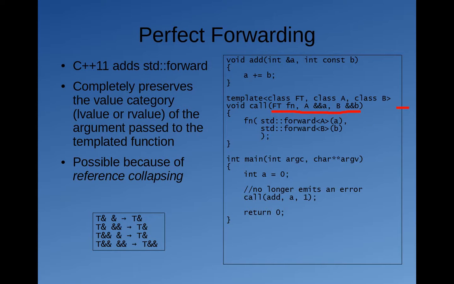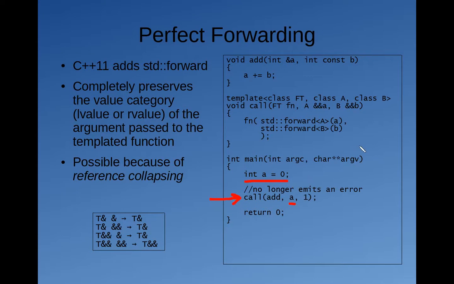So let's look at the invocation of the call function down here. So we're invoking call, and we're passing it the add function, and then we pass it A. So A is this variable that we have up here. That's an L value. So we're initializing the universal reference with an L value.